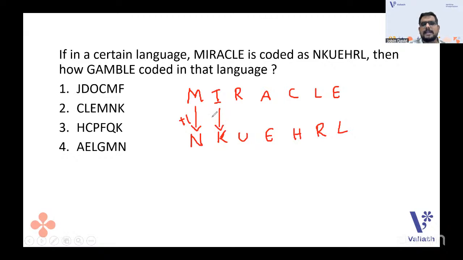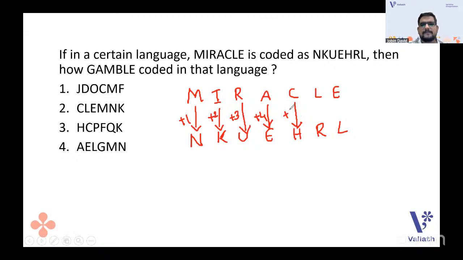J is missed and K, so it is +2. I, J, K. R, S, T: two letters are missed, and then it is +3. A, B, C, D: three are missed and the fourth letter is written. So it is +4. So we could understand the pattern: +1, +2, +3, +4.